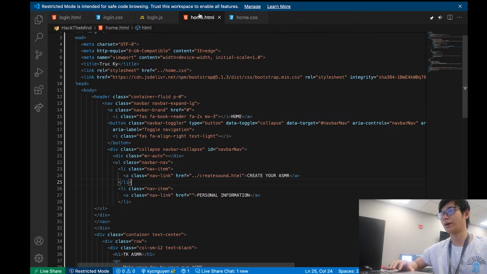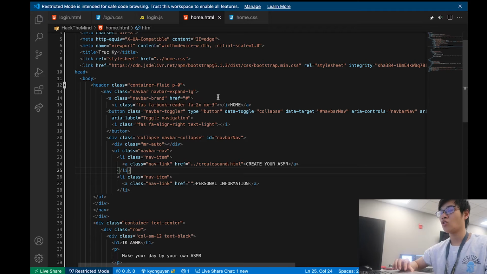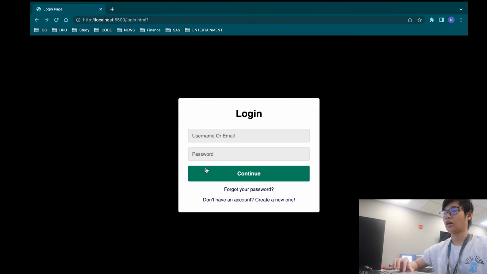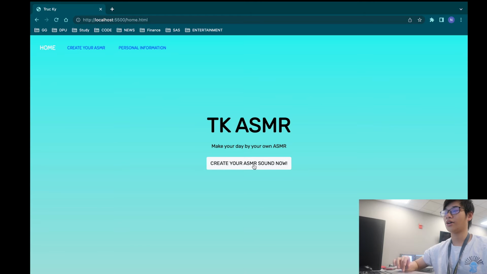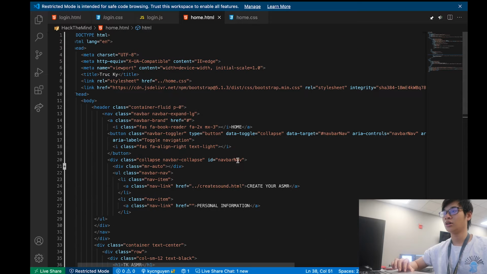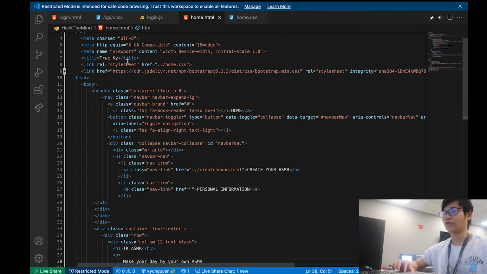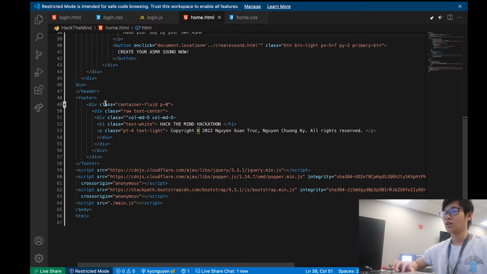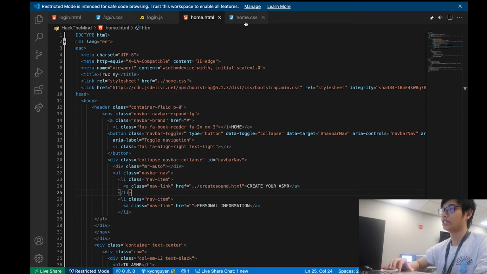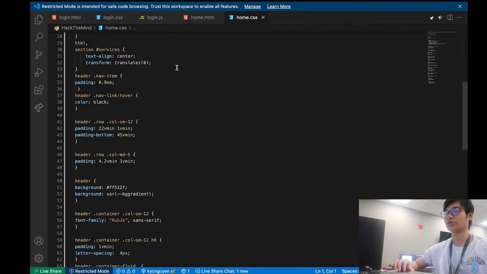Let's talk about the home page. On the home page, the most important part is the button Create ASMR Sounds. When you click on that, it will pop up another screen that I will mention later. But now let's just focus on the header and footer. In the header we also have the navbar, and just like the login CSS file, the home CSS file is also just decorative.